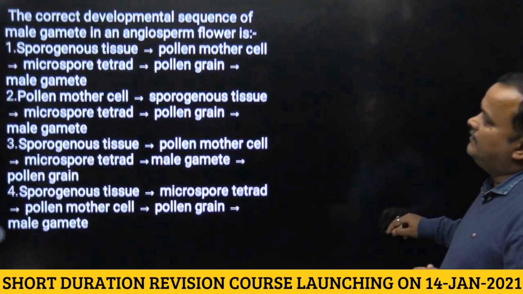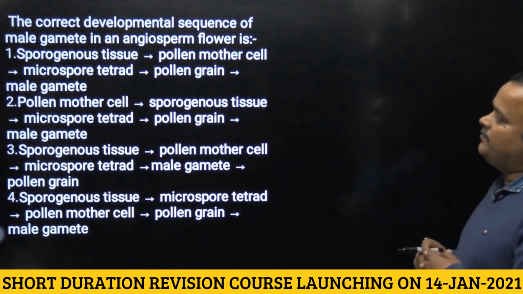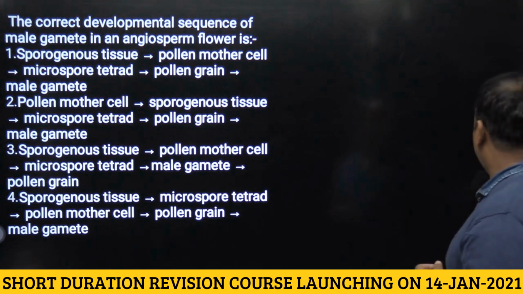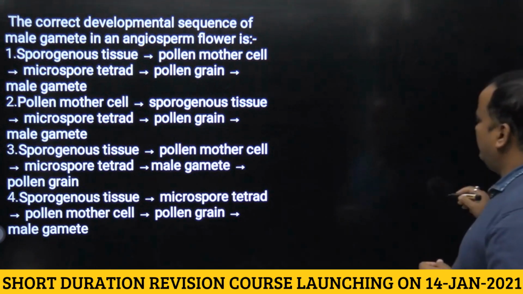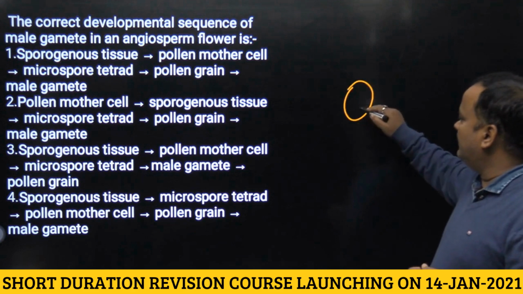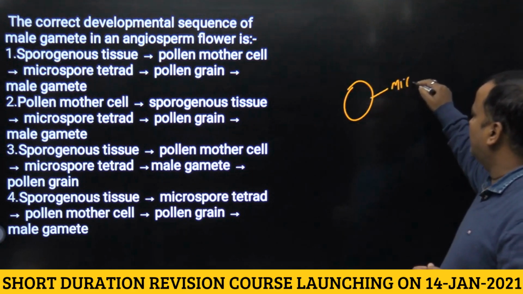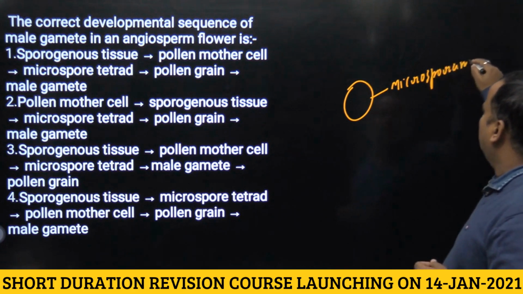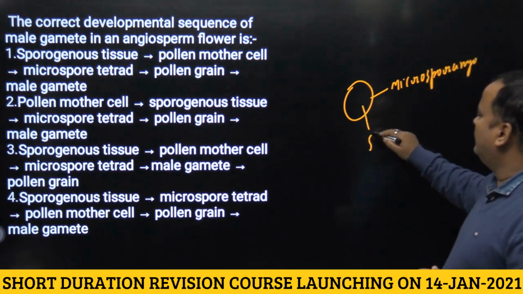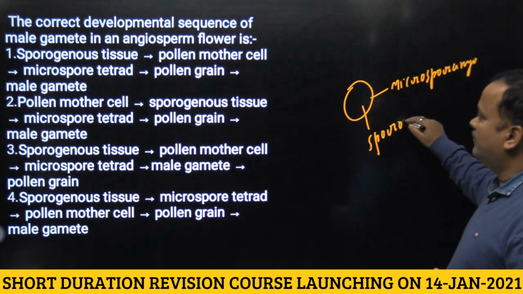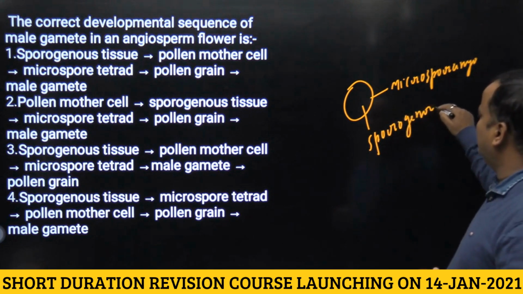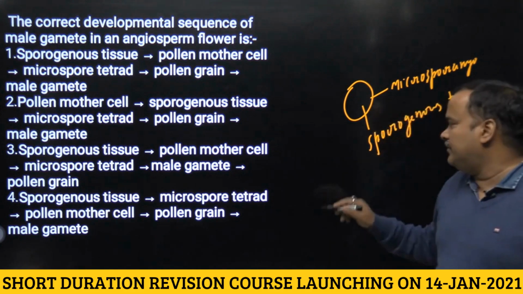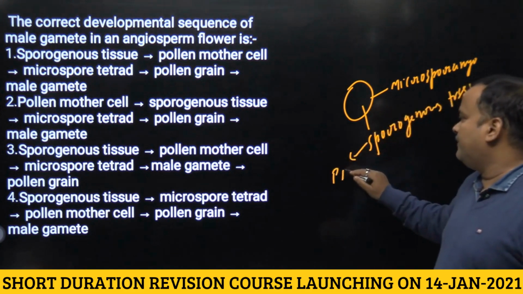Next, the correct developmental sequence of male gamete in angiosperm flower is. So what happens within this microsporangia? We have sporogenous tissue. Now potentially every cell of this sporogenous tissue is pollen mother cell.